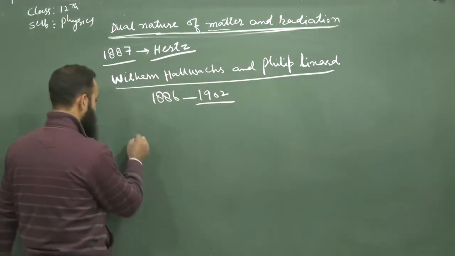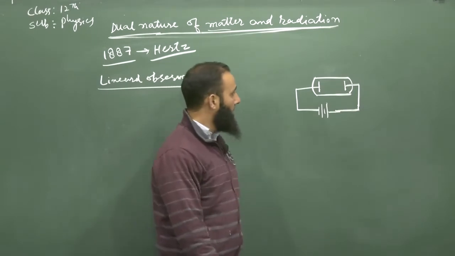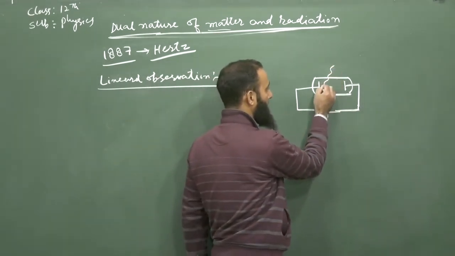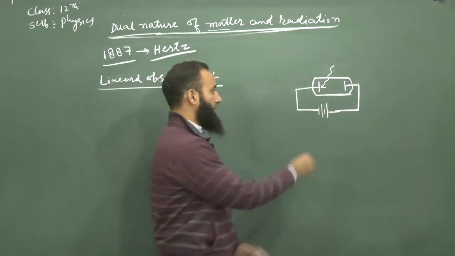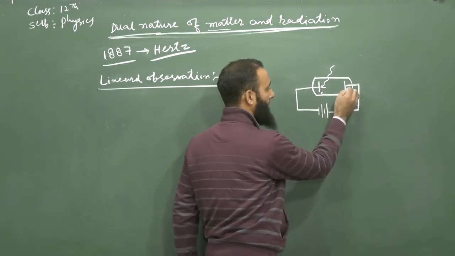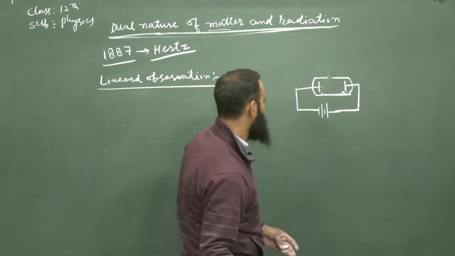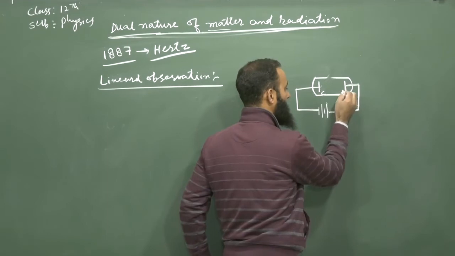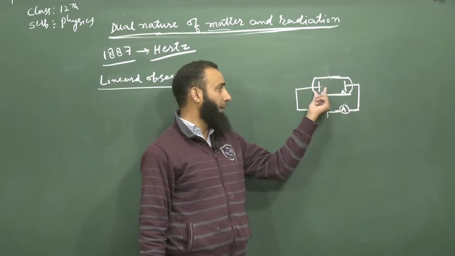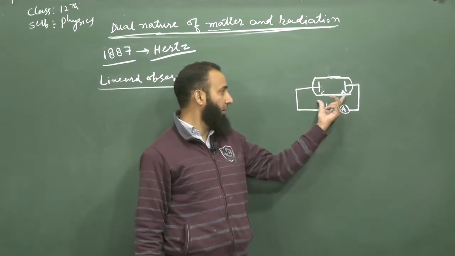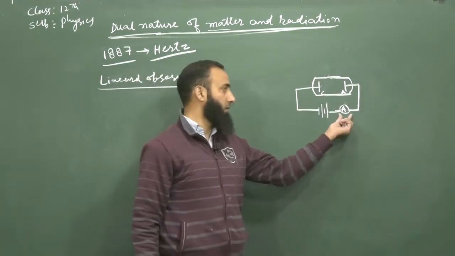What was Lenard's observation? Philip Lenard observed that ultraviolet radiation is allowed to fall on the emitter plate of an evacuated glass tube. This is the emitter plate C and this is the collector plate A. When no radiation was falling on the emitter plate C, there was no current in the circuit, because the galvanometer was not showing any deflection.